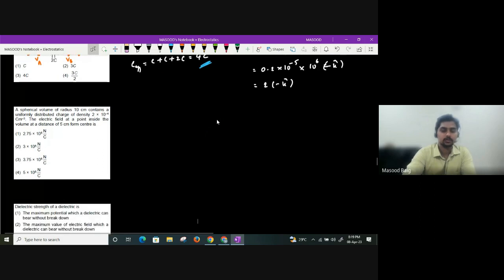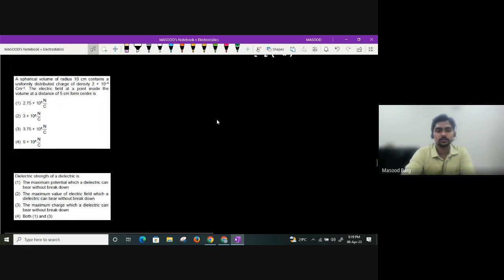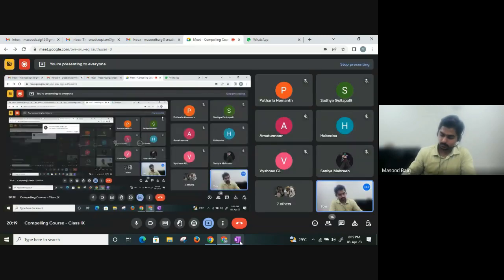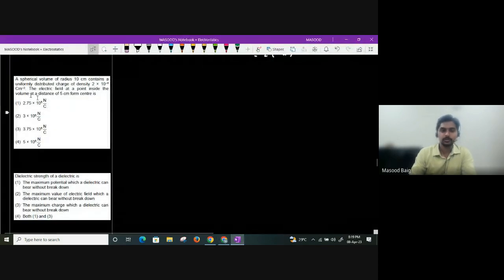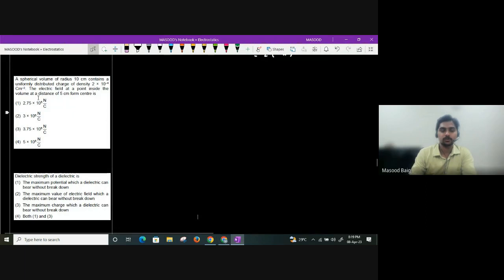A spherical volume of radius 10 centimeter contains a uniformly distributed charge of density 2 into 10 power minus 4. What is given to us? Charge per unit volume is given. Electric field at a point inside the volume at a distance 5 centimeters from the center.